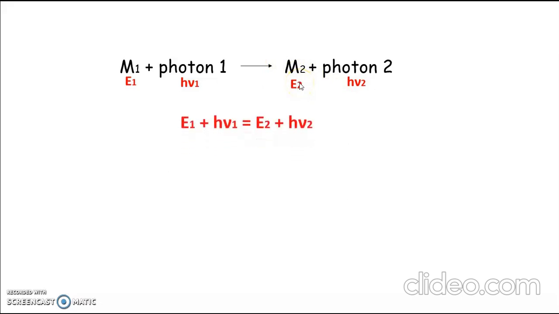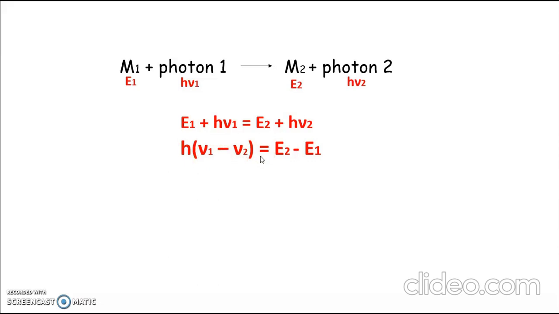Again, considering the conservation of energy, we can write E1 plus h nu 1 equal to E2 plus h nu 2, or h into nu 1 minus nu 2 equal to E2 minus E1.